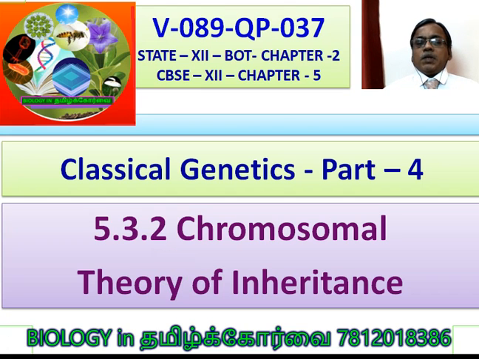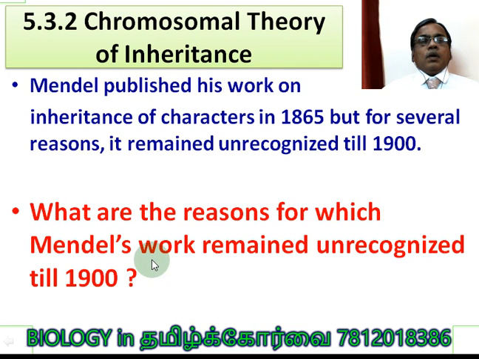Now we are going to discuss the chromosomal theory of inheritance. Mendel published his work on inheritance of characters in 1865, but for several reasons it remained unrecognized till 1900. So for 35 years it was not discovered; his concepts did not come to light.